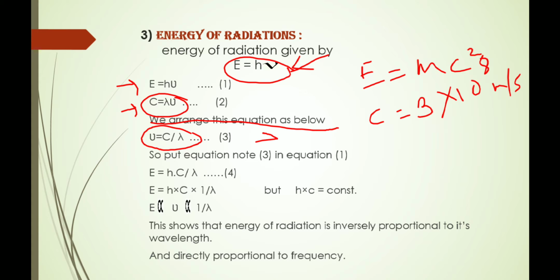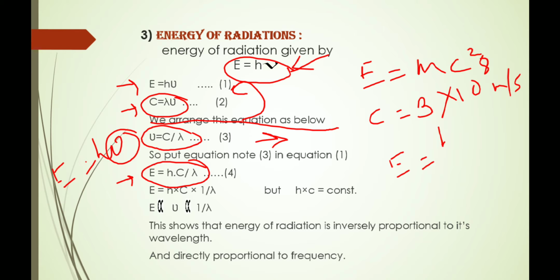Let's put this value of nu in equation number 1, that is E is equal to h nu. We put the value of nu in equation 1, so we get E is equal to h into C upon lambda.